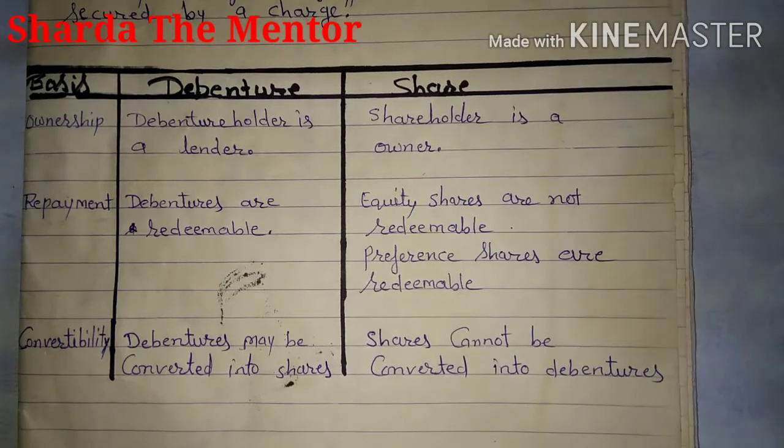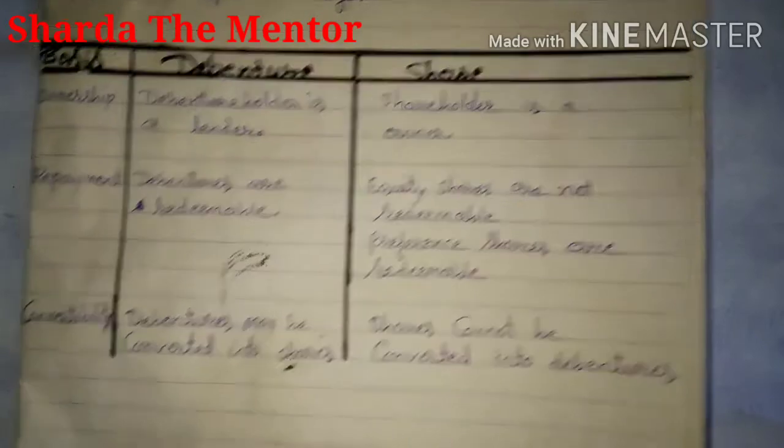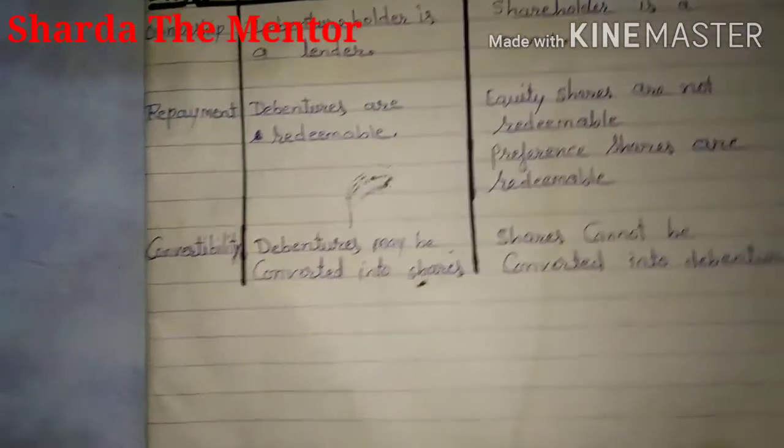One more difference, although it is not mentioned here, you can remember that there are 8 types of debentures, which we will see further, and for shares only 2 categories, equity shares and preference shares. So those are the main differences between debentures and shares.